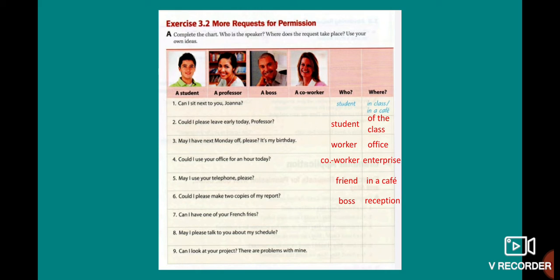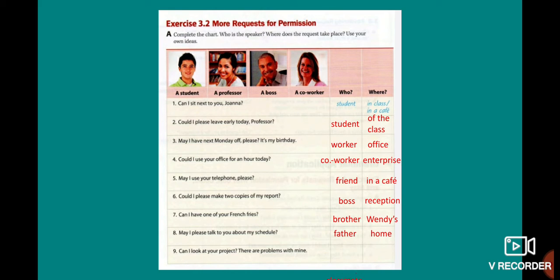Number 7. Can I have one of your French fries? Who? Maybe your brother, your sister, a friend. Okay, where? Wendy's. It's possible, yeah? Number 8. May I please talk to you about my schedule? In that case, your father. Where? At home. Number 9. Can I look at your project?